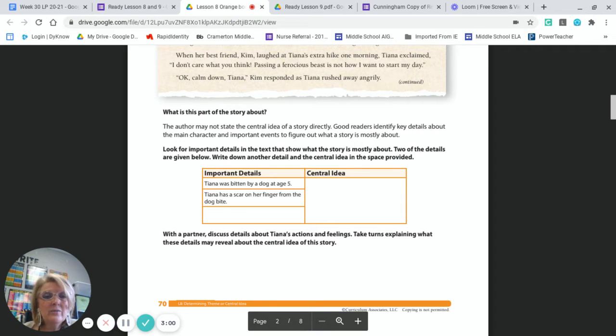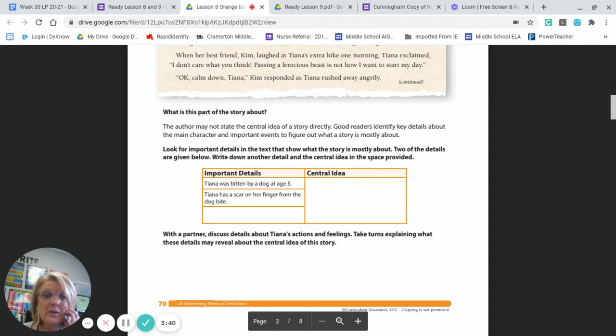All right, so let's think about what this part of the story is about. The author doesn't always state the central idea of the story directly. So what we have to do is identify key details about the main character and important events to figure out what this story is mostly about. First of all, she was bitten by a dog at the age of 5, and at the age of 11, she's still terrified. She has a scar on her finger from the dog bite, and passing a ferocious dog is not how she wants to start her day.